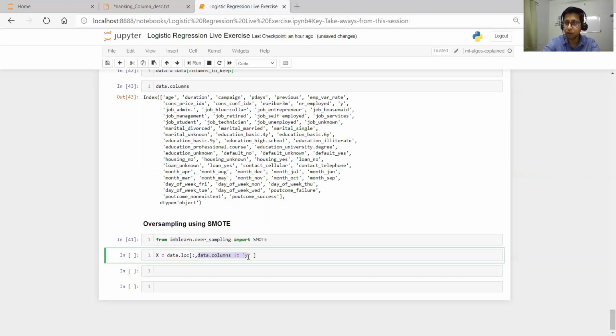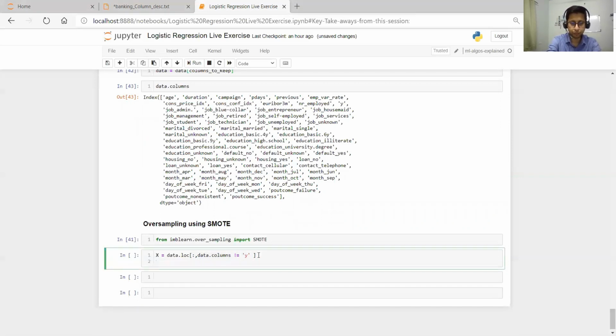So we'll have all the columns but not the y column. And then in y we'll have data.loc, all rows, comma, data.columns is equal to y.